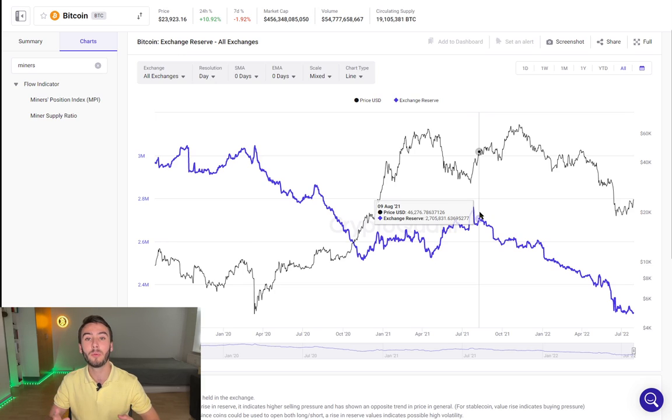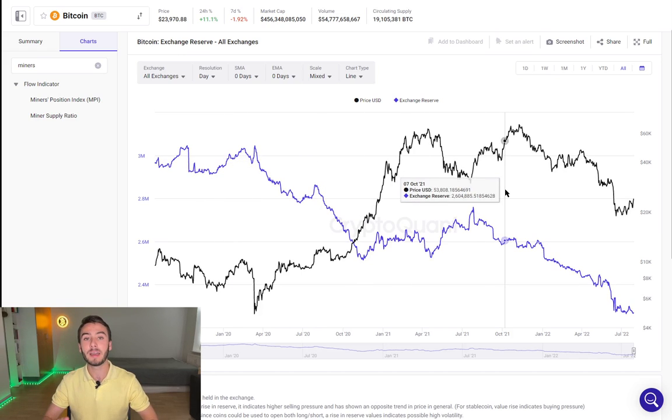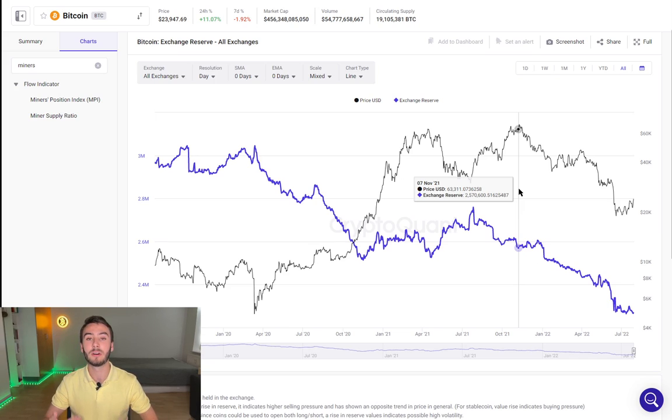Well, because they would rather hold their Bitcoin in the long term in a cold wallet where it's much safer than on an exchange. In other words, this chart corroborates that people who have been buying Bitcoin for the past almost 3 years have been buying it to be in it for the long term, holding it in a cold wallet with a long-term mindset.